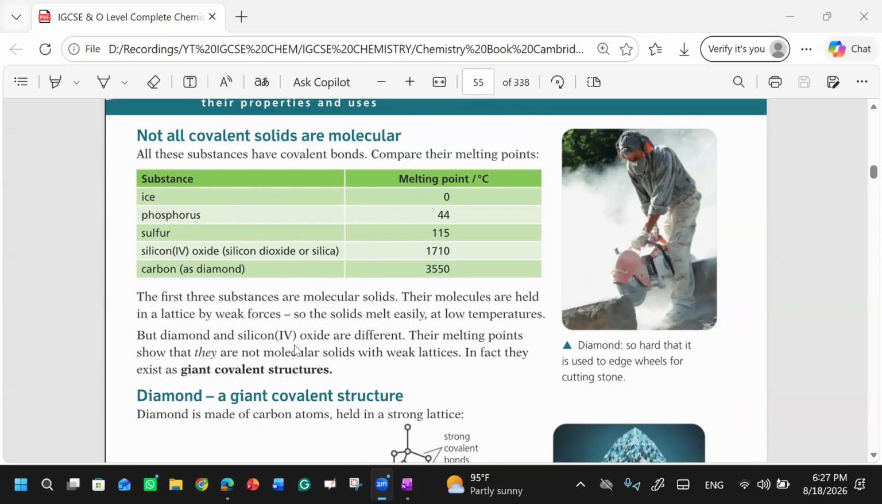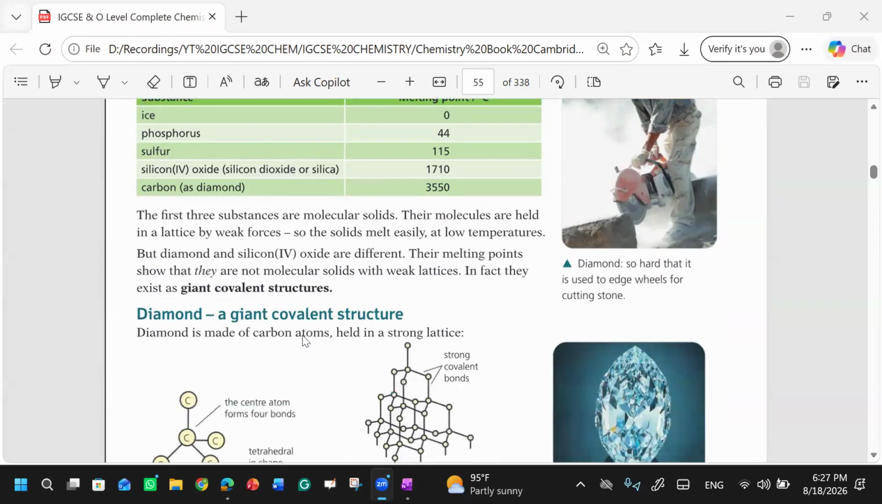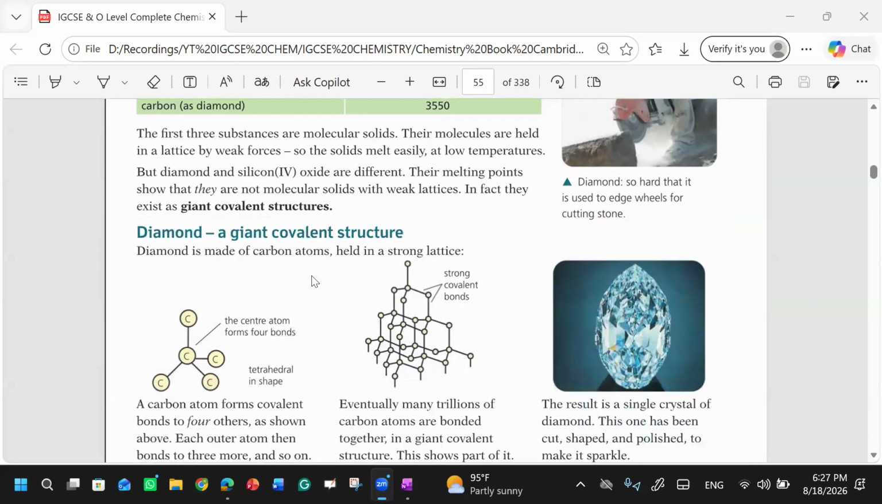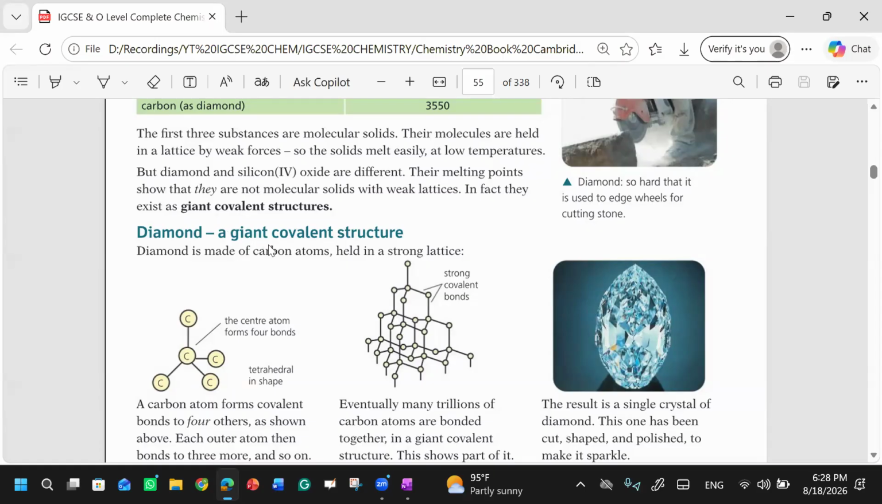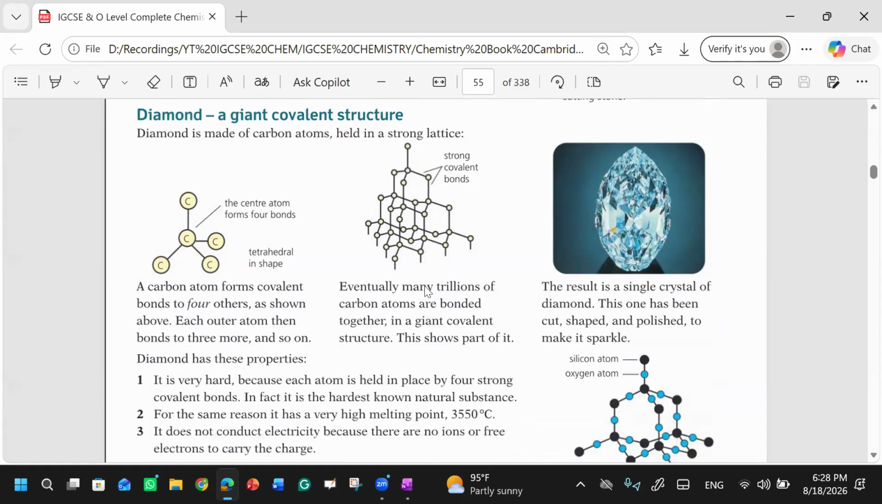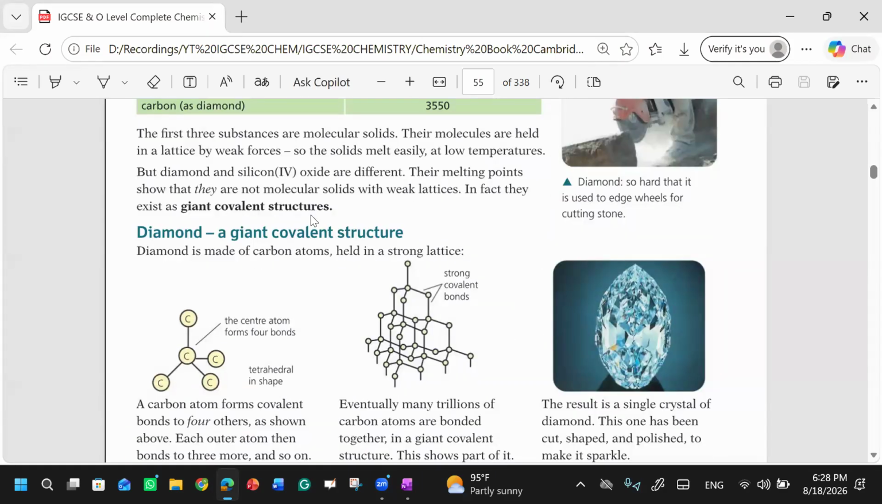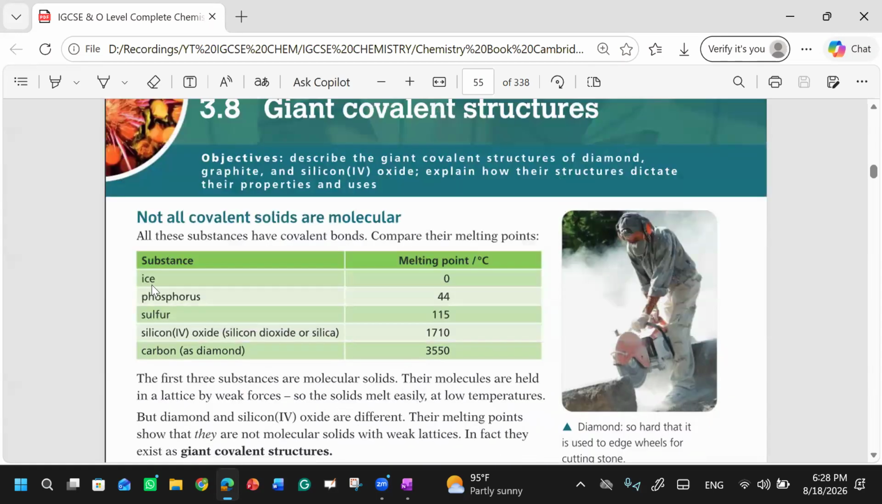The silicon dioxide and diamond have high melting points because they have strong covalent bonds, and they are giant structures. They have many atoms. They are not molecular solids with a weak lattice. Their lattice is strong. In molecular solids, such as ice, phosphorus, and sulfur, the lattice is weak. Lattice means their bonding is weak.